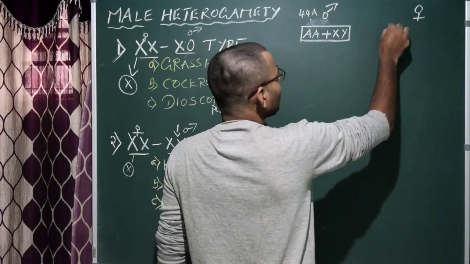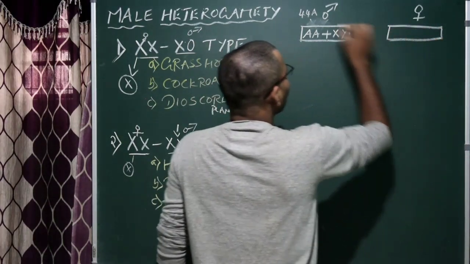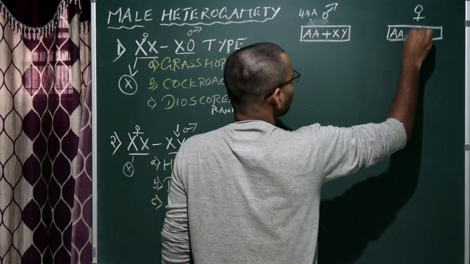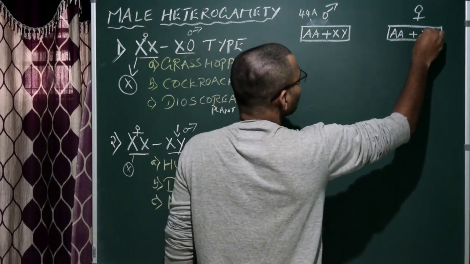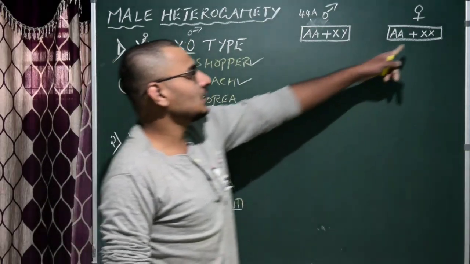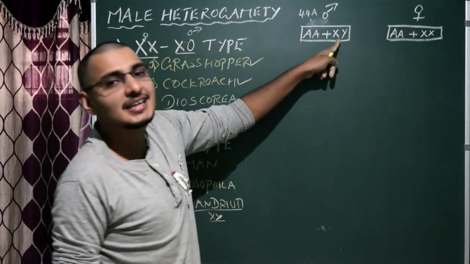So don't alter it. For female, I can go with 44A. Instead of that, I'll go with the AA. This is the diploid condition, that is 44 chromosome. Along with that, a pair of allosome, which is XX. Correct? It is actually homozygous. In this case, it is hemizygous.